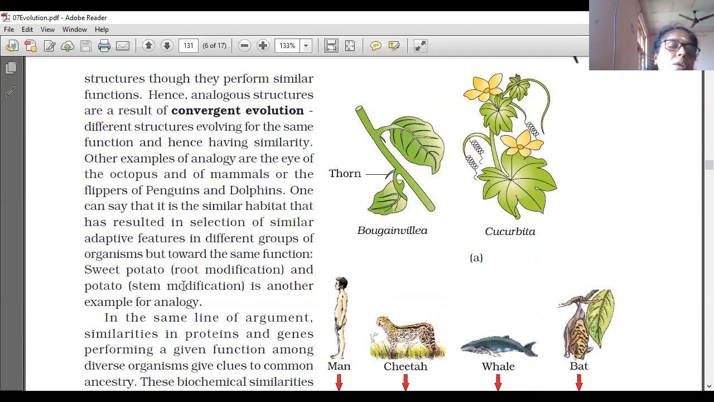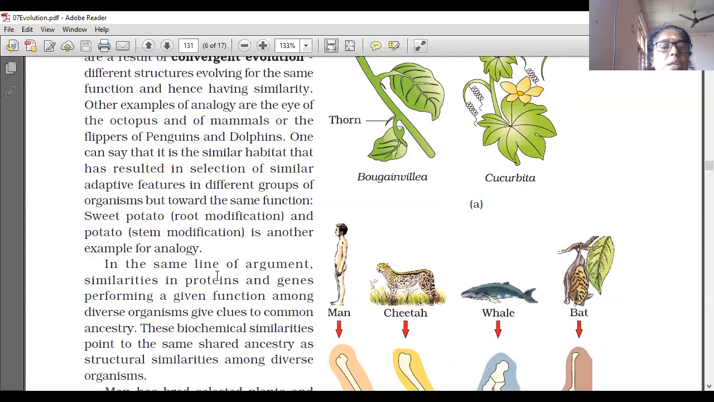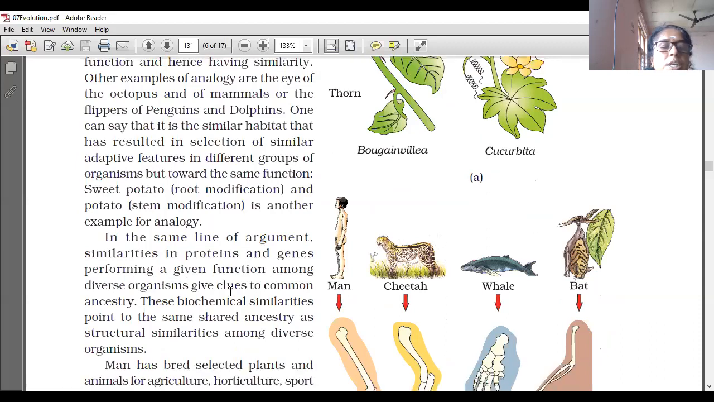Sweet potato and potato is another example of analogy. And similarities in proteins and genes for a given function among diverse organisms give clues to common ancestry. These biochemical similarities point to the same shared ancestry, along with structural similarities among diverse organisms.